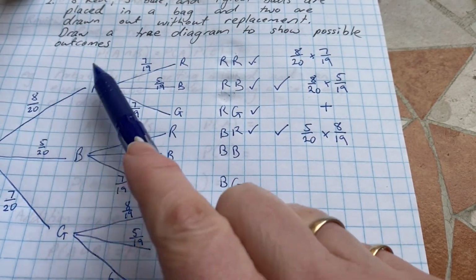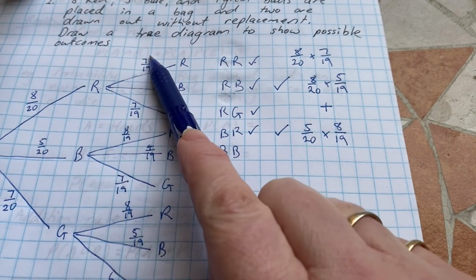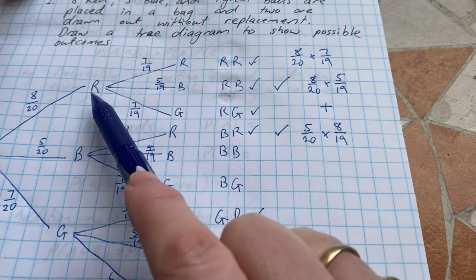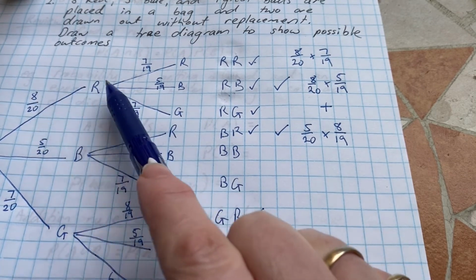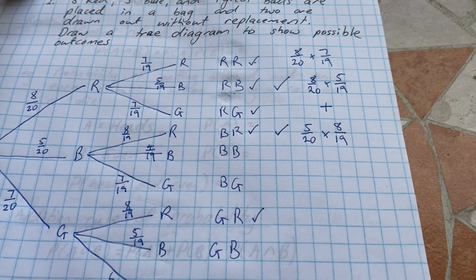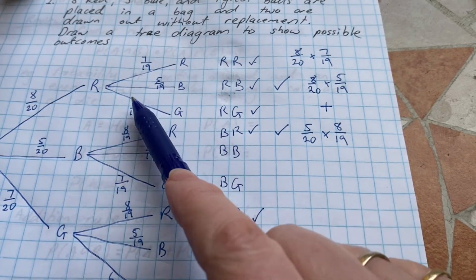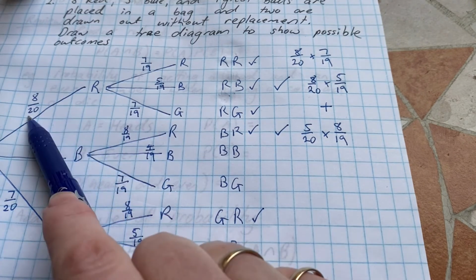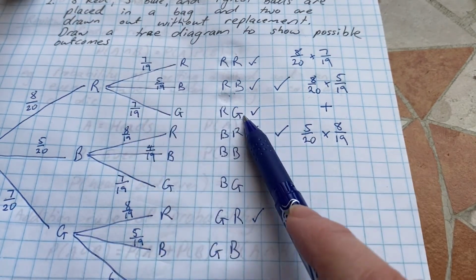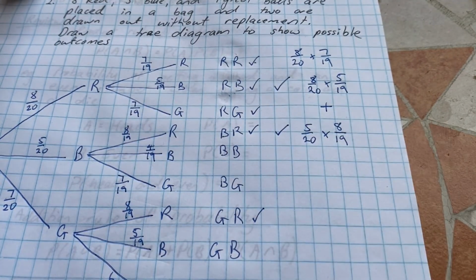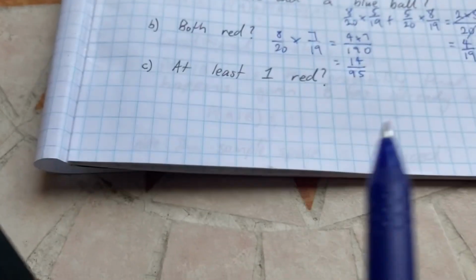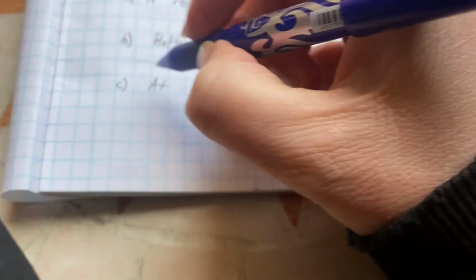So if I go 8 on 20 times 7 on 19 plus 8 on 20 times 5 on 19 plus 8 on 20 times 7 on 19, if I factorize that, these will become 1. So it's 8 on 20 times 1, and that gives you those three all in one go. I'll show you what I mean. So we're going to find a shortcut to calculate this easily.